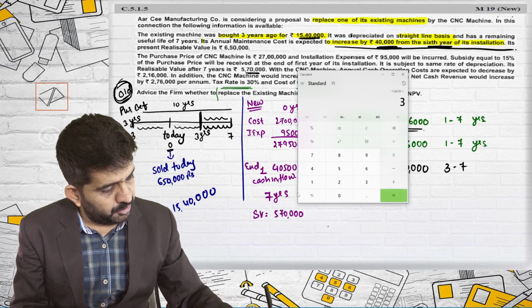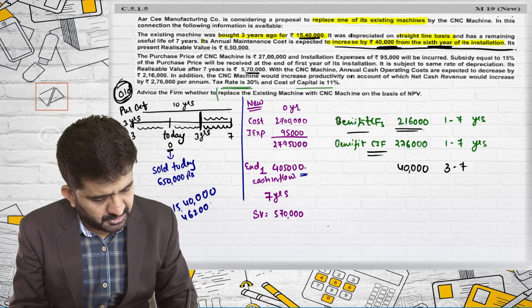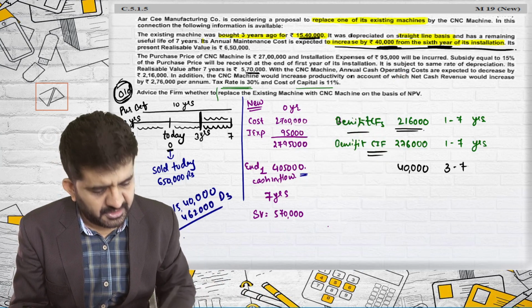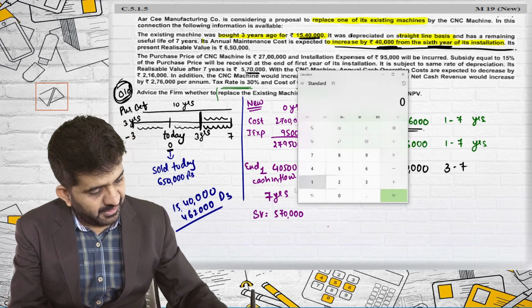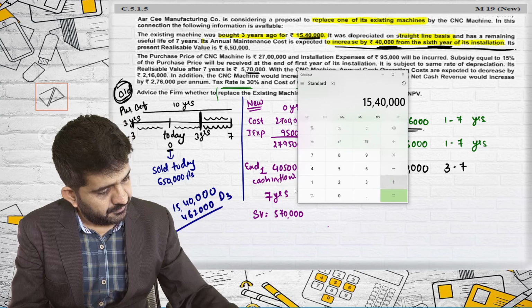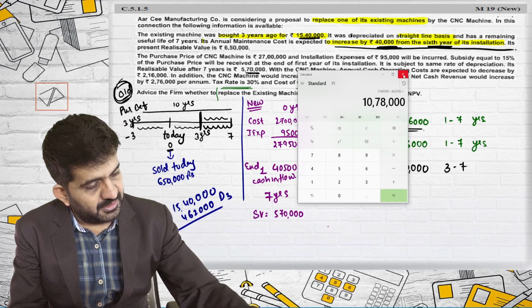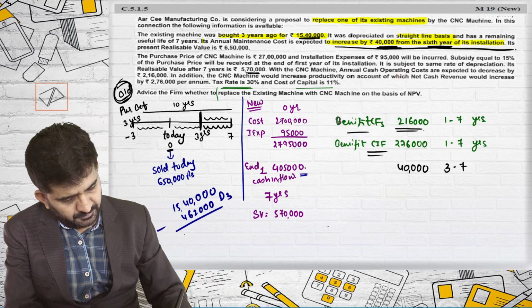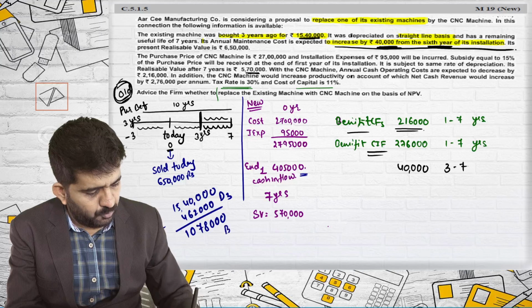1,54,000 into 3, because 3 years have passed. So 4,62,000 will be depreciation for 3 years. So what will be book value today? 15,40,000 minus 4,62,000. This is 10,78,000. 10,78,000 will be book value today.